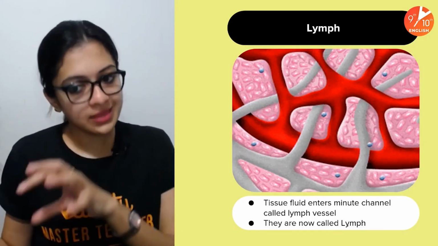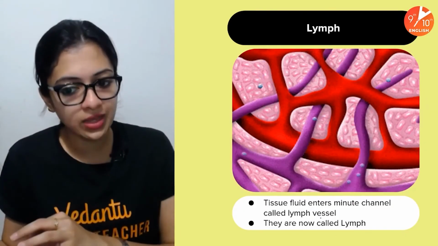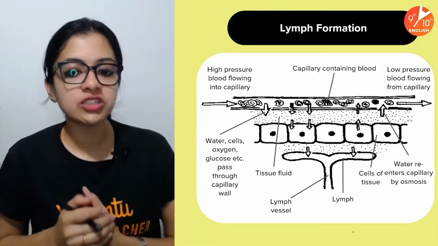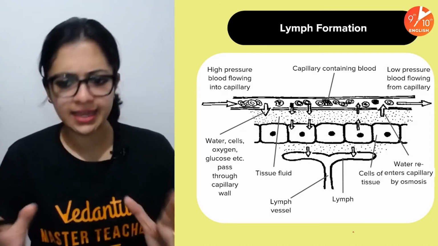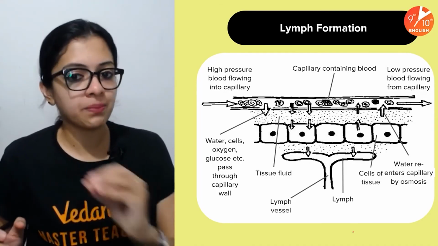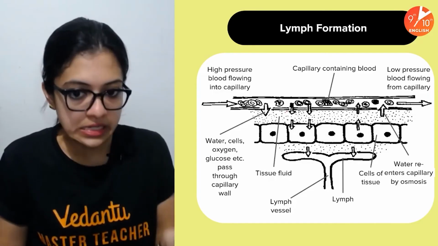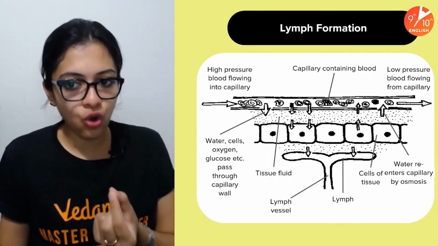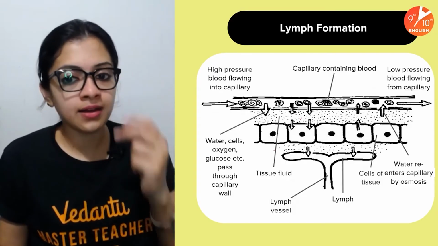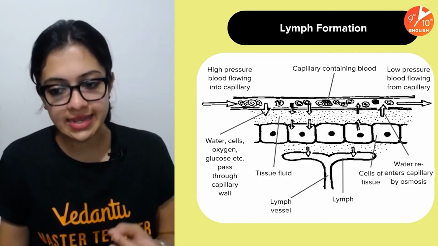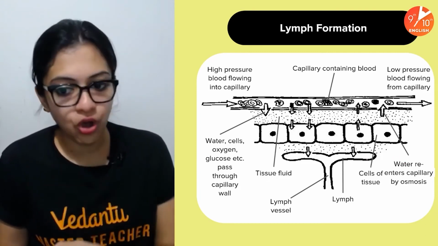Once it enters into the lymph vessel, we now call it lymph. So formation of lymph is pretty much this. I think I've told you this already. High pressure blood flowing in the capillary, and then some particles pass through the capillary wall, and they become a part of the tissue fluid, and ultimately, as you can see, they would form lymph.